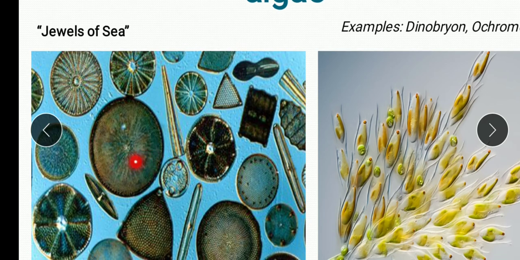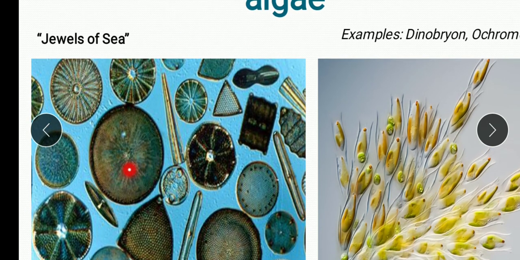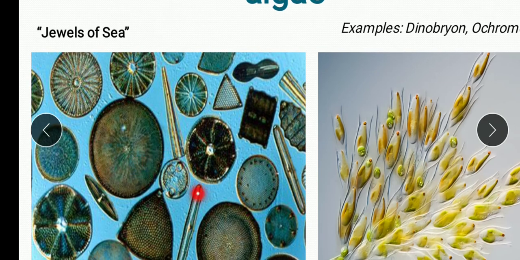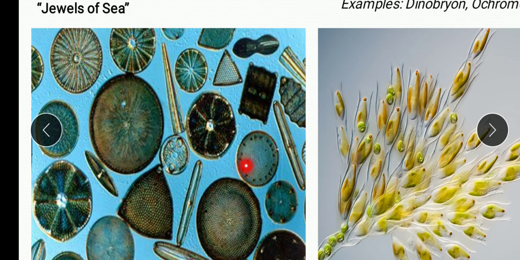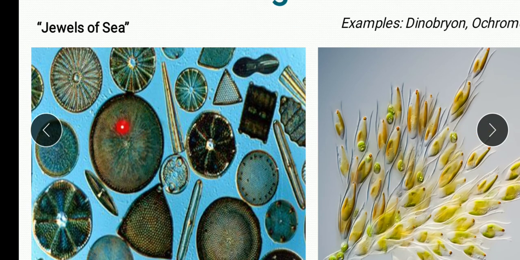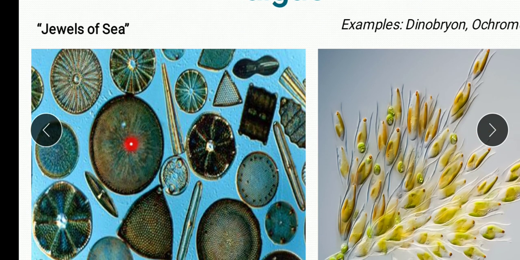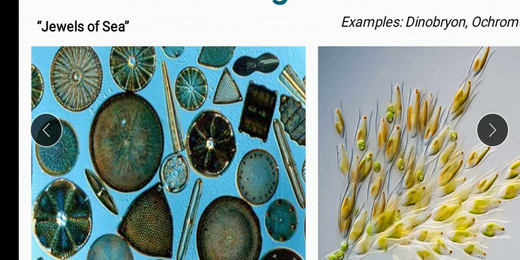These overlapping shells are known as the frustules, of different shapes, and silica is present in them. So this outer covering, the frustules, is made up of silica, and the two halves of the frustules fit together just like a soap box.